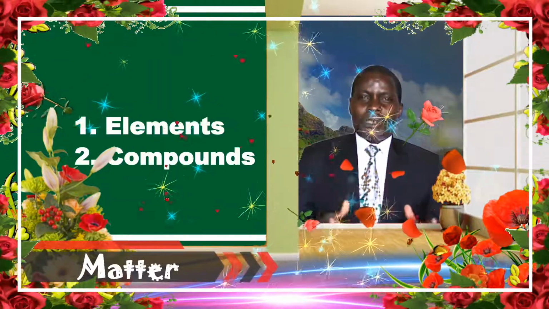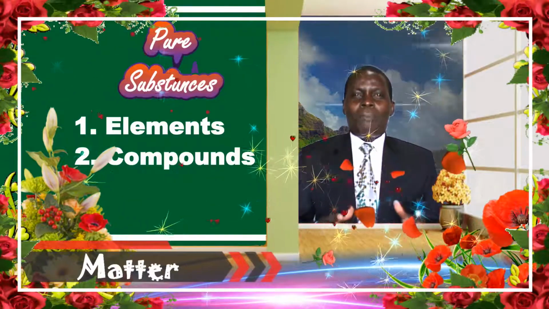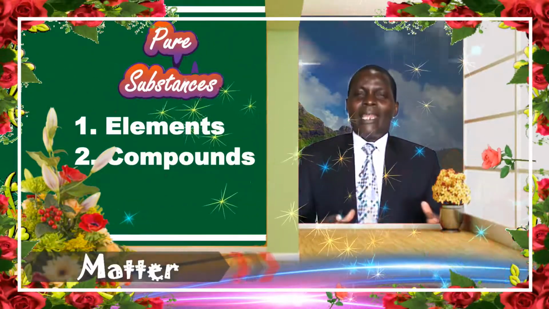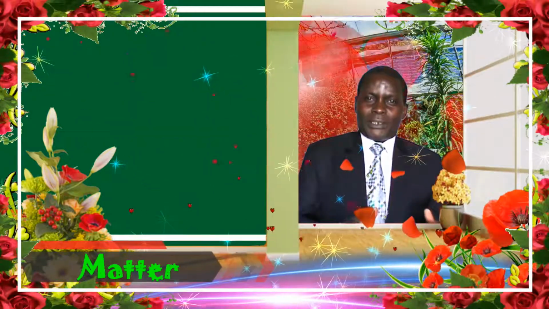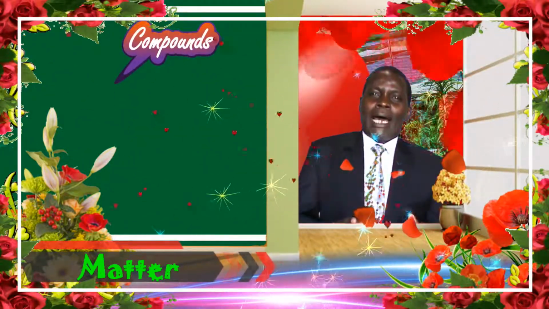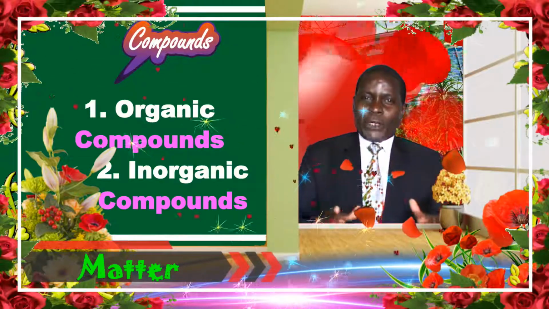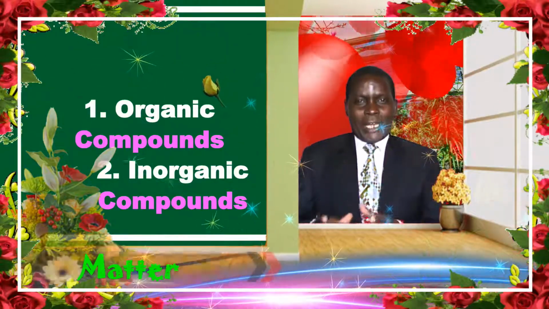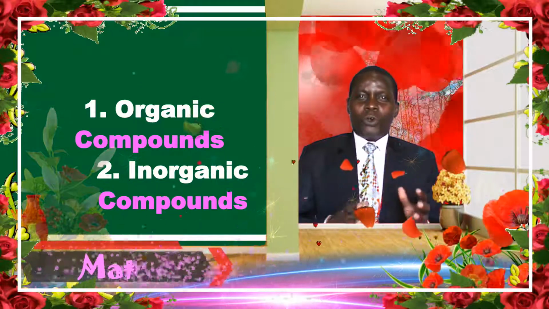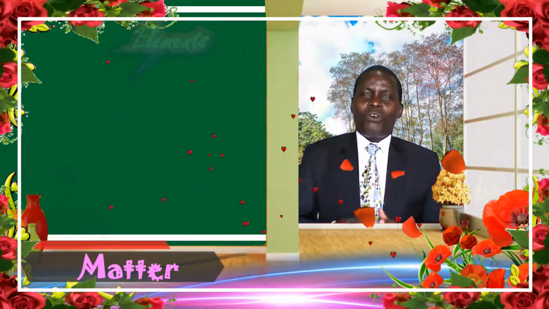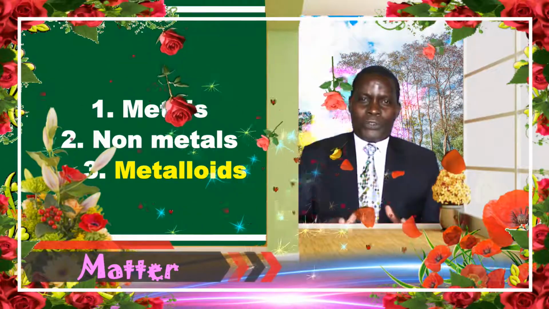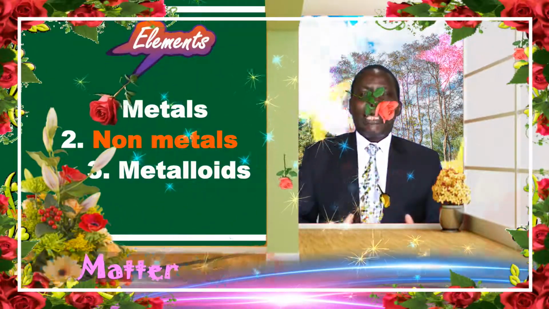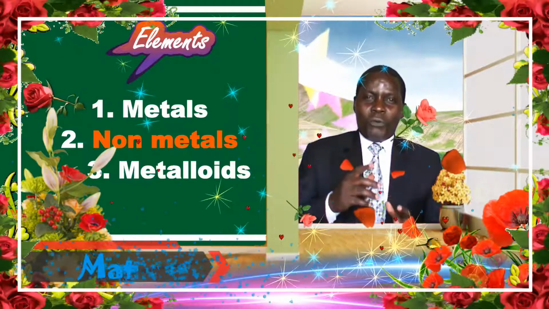When you talk of the pure substances, we are talking about the elements and then the compounds. When you talk of the compounds, we are talking about the inorganic compounds and organic compounds. And when you talk of the elements, we are talking of the metals, non-metals, and metalloids, or what we call semi-metals.